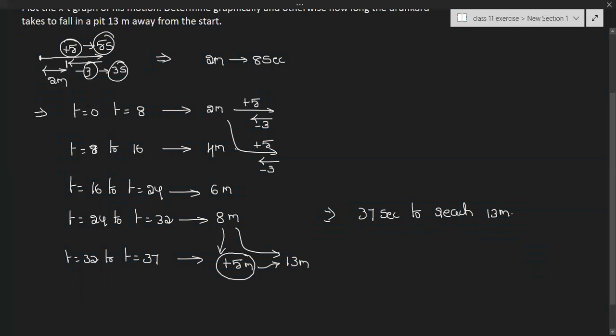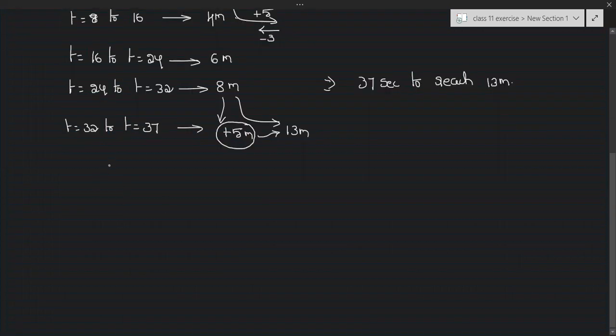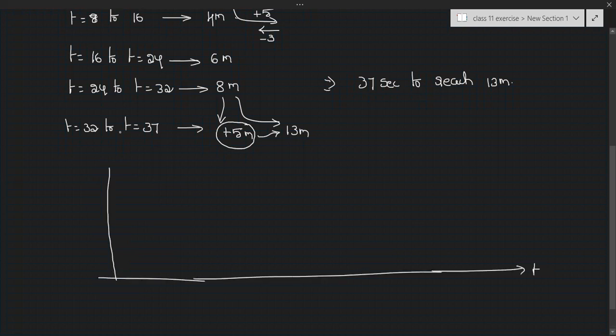Now let's draw the graph between displacement versus time. This is the time and this is the displacement. Initially it will start at t equal to 0. Within 5 seconds it will reach 5 meters.